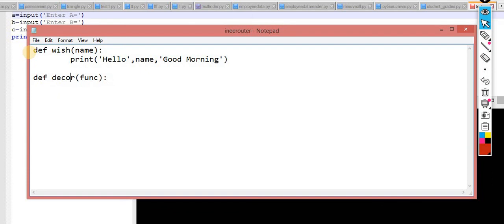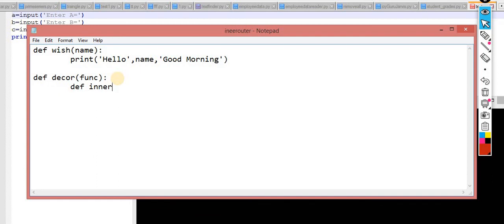Okay, so you guys are supposed to take your own name: Harry, Very, Sherry, Ram, Sham, Mohan, whatever you want to take, you can take. But this function takes a function as an argument, because I have to pass this function over here, then the functionality of this function would be extended.